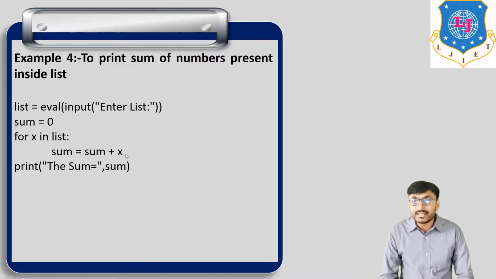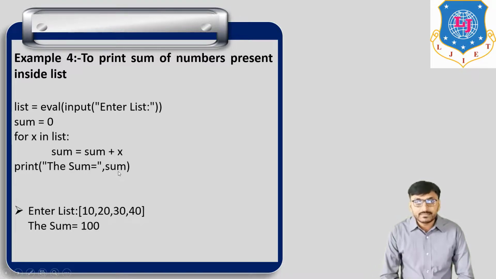So we add the second element to the first, then the third to this combined value, and so on. So we add all the elements present in the list one by one, and we get the answer. Print the sum is equal to sum. Okay. So for the output of this, first enter list, we enter the list 10, 20, 30, 40 for elements. Then we get the sum is equal to 100. Summation of all elements of the list.